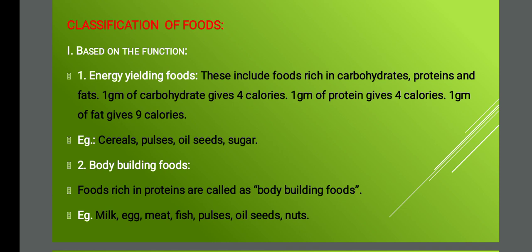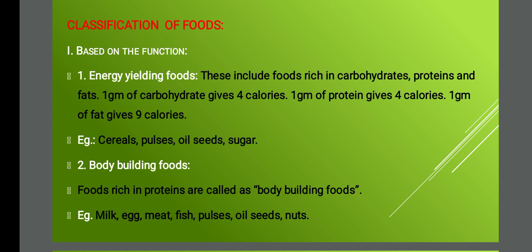Second one is body building food. What are the food types involved in body building function? It comes under body building food. Third one is our action. We are doing many processes: talking, walking, jumping, jogging. We do a lot of things. So all the regulatory things come under regulatory food of body function. And fourth one is health food. For the improvement of health, we are in need of certain food, and those foods are said to be health food. I'll go one by one.